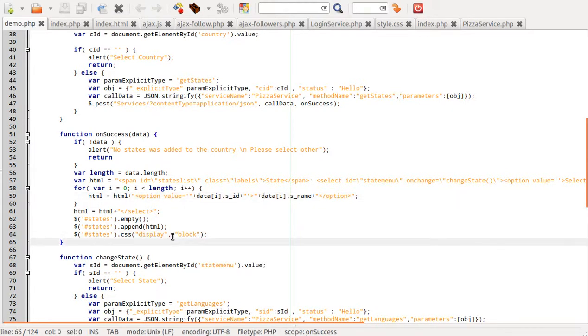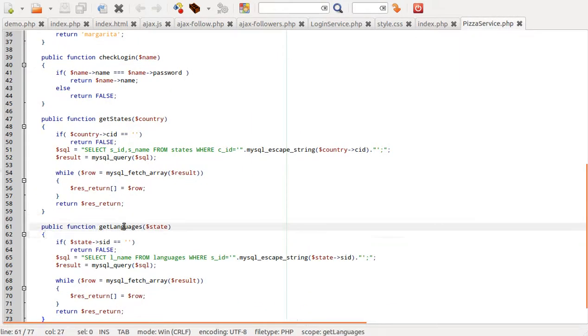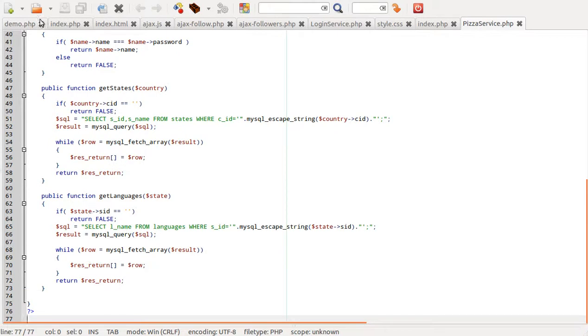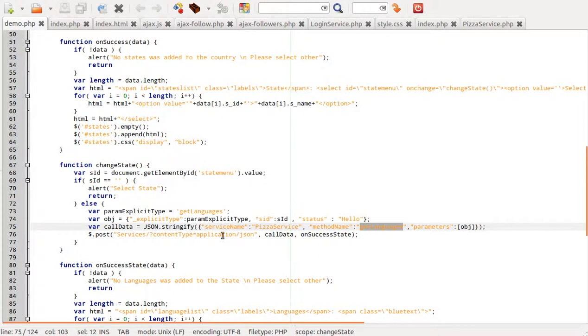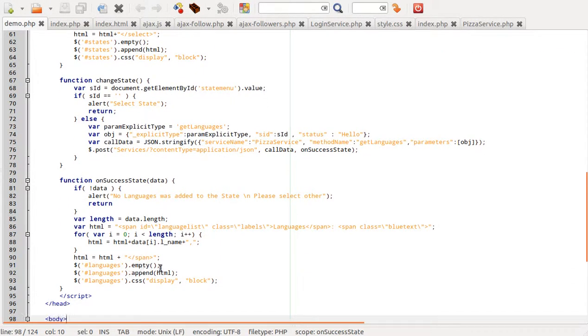The same thing for on state change. We are calling getLanguages and returning as an array, and here we are showing the next values. If no languages are present, then we are showing a pop-up.